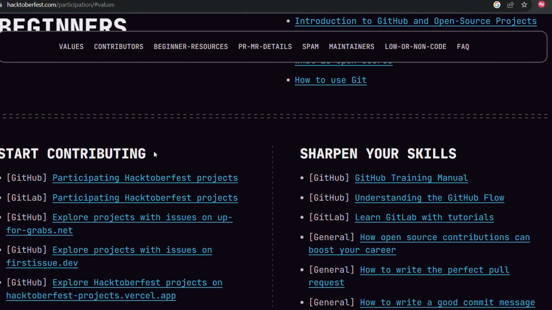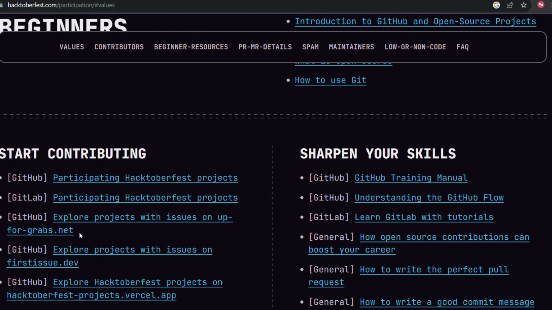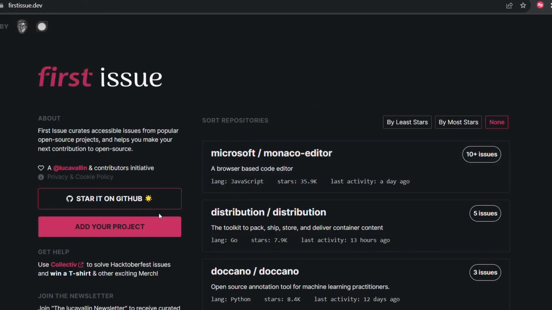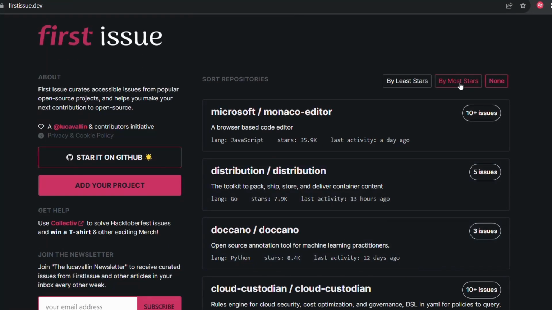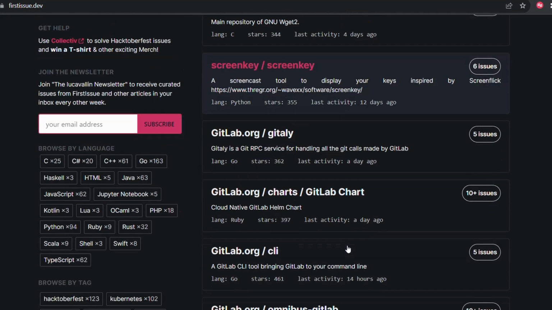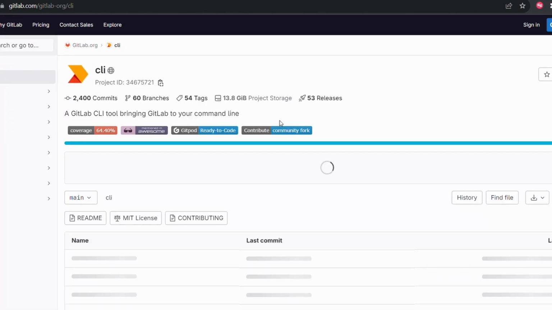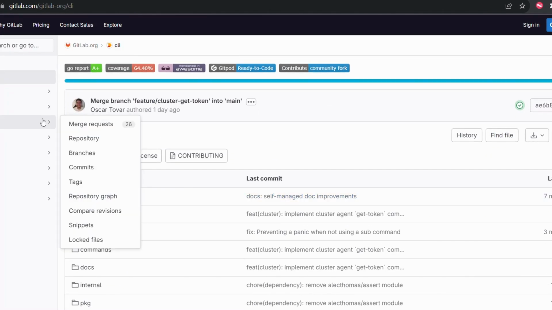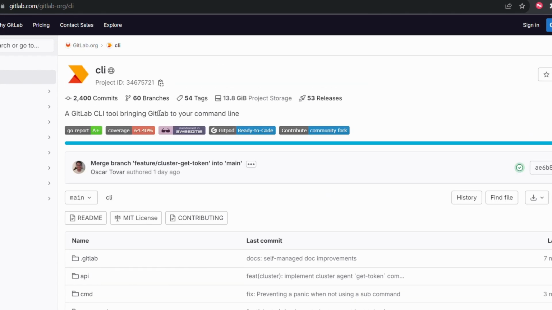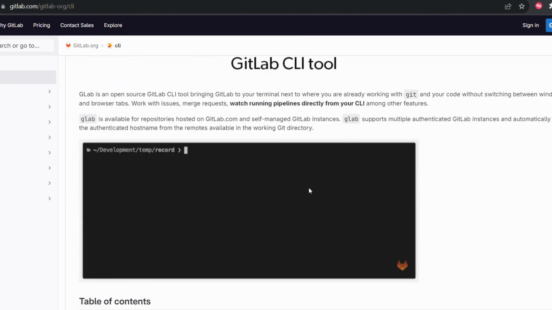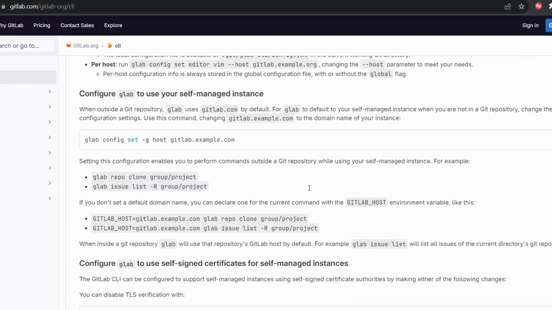In order to start your contributions, you can go here to GitHub, GitLab. These are the different links available for the issues related. This is the forgrabs.net and first issue. If anyone is starting right now, you can go here and check it by most stars or least stars, and you can go inside it and check. Okay. This is the tool available.